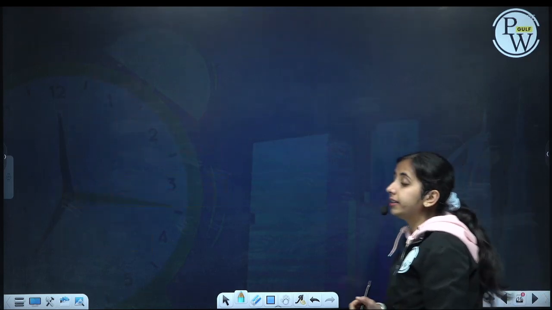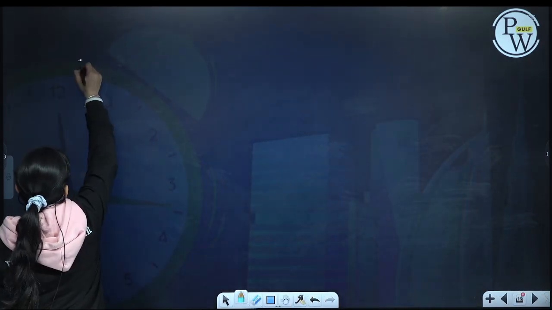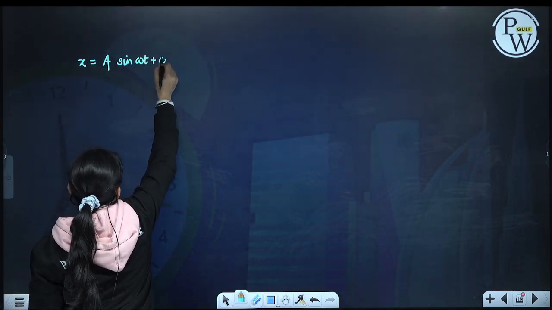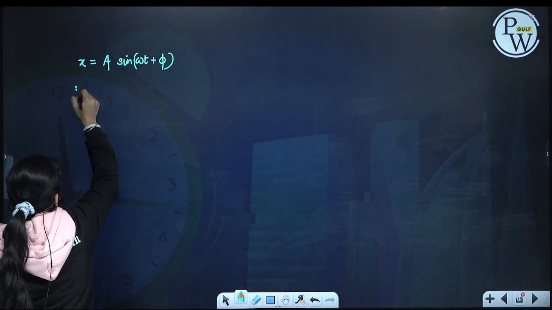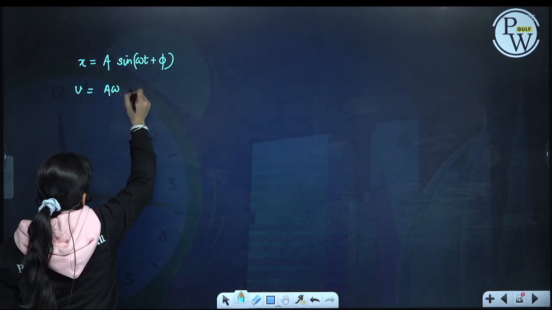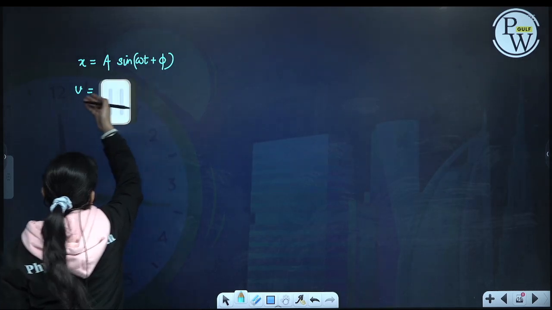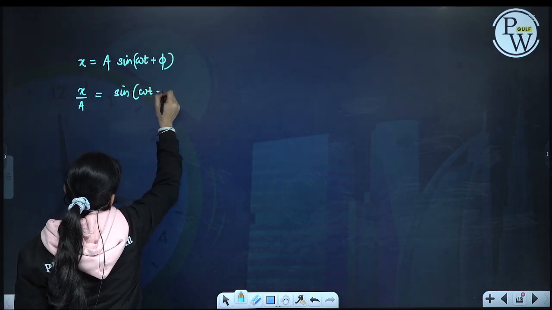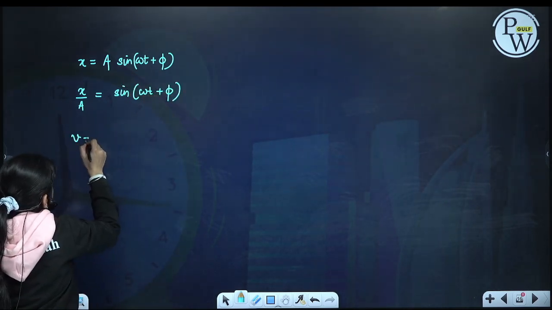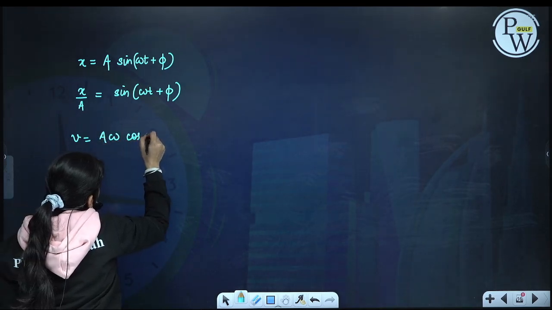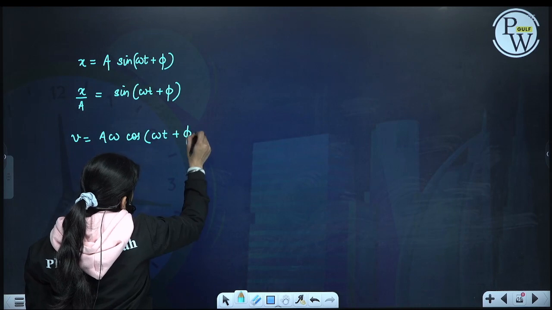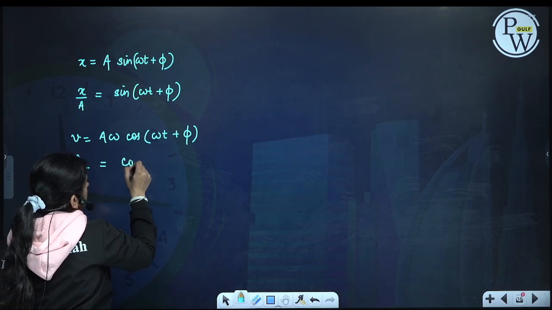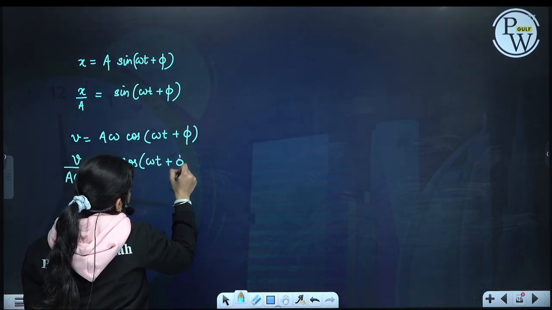Now if we want to find the relation between x and v, x is equal to a sine omega t plus phi and velocity is equal to a omega cos of omega t plus phi. So x by a is equal to sine of omega t plus phi, v by a omega is equal to cos of omega t plus phi.